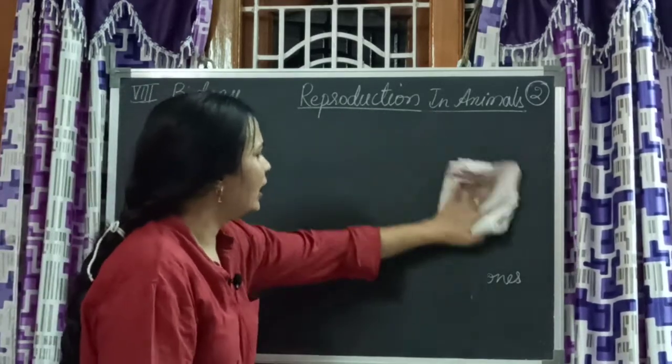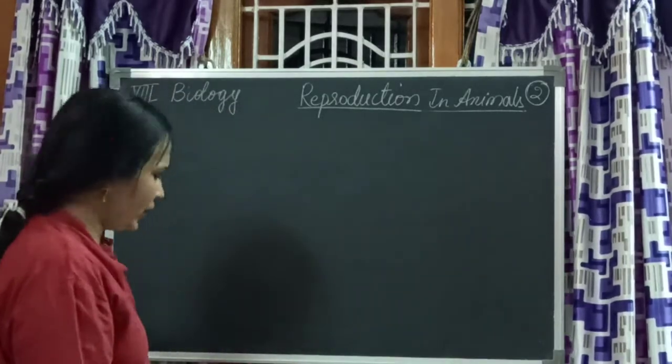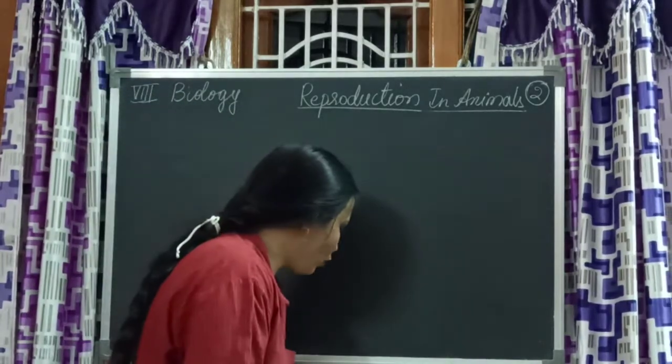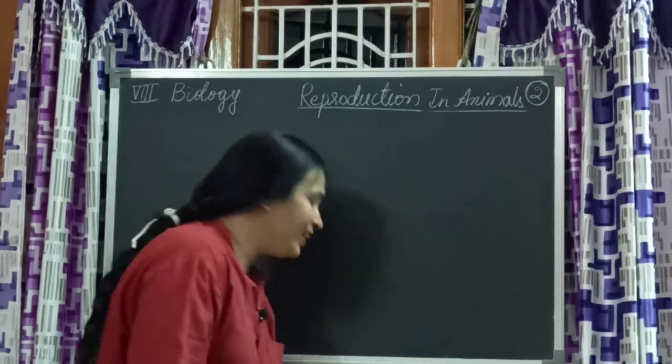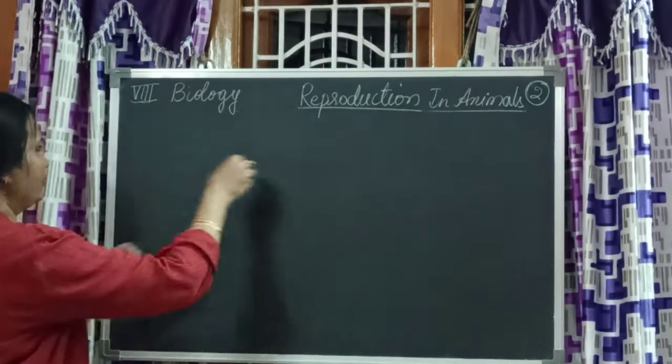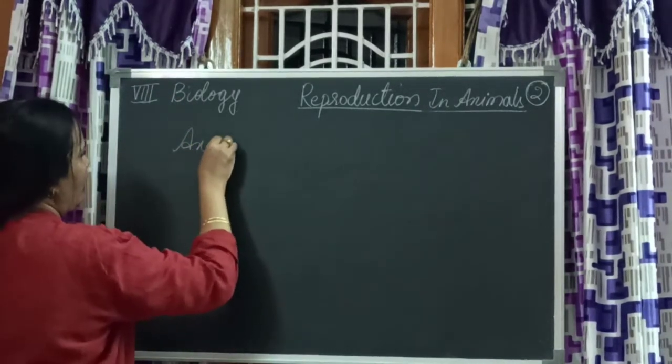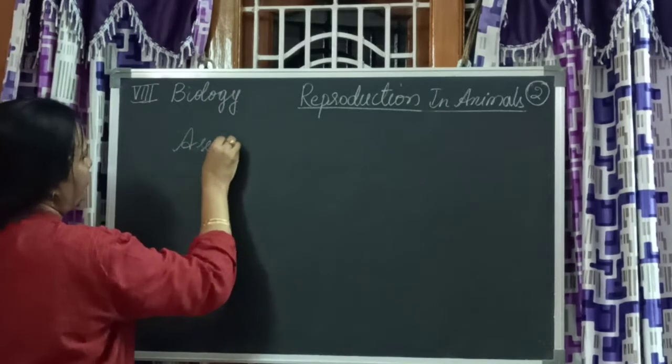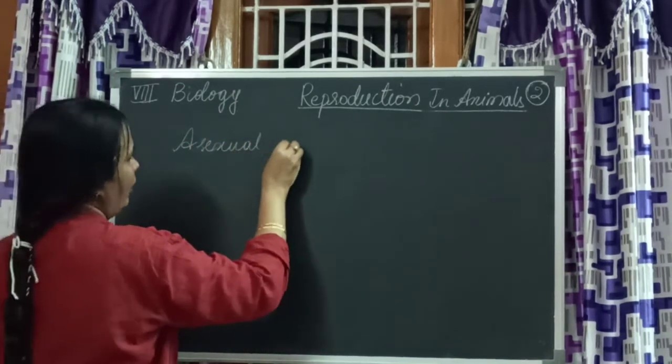Asexual reproduction. This is a kind of reproduction where sex is not involved. You don't need a male or a female gamete.